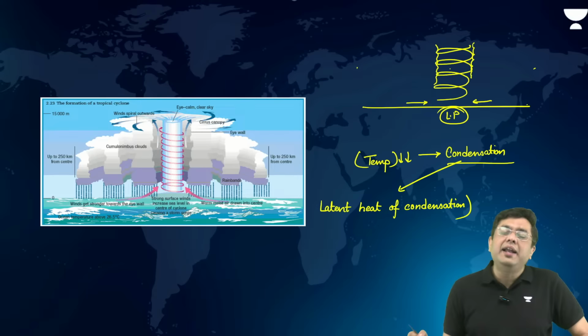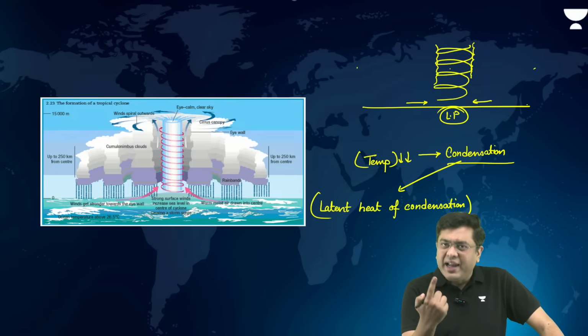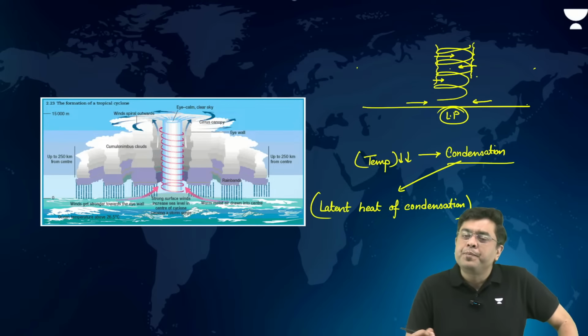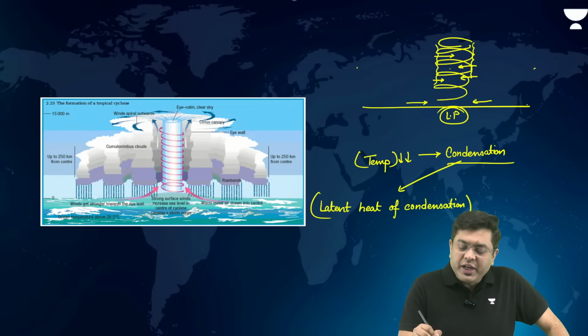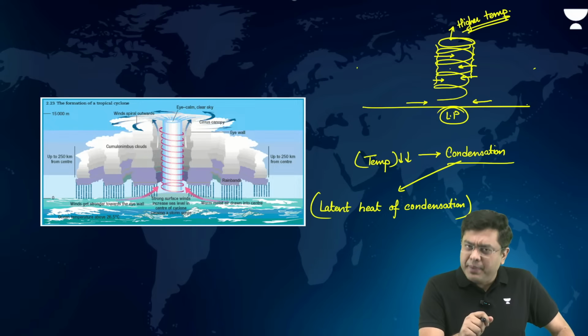Now, where will that latent heat of condensation be released? Wherever you have the rising air where condensation was happening, isn't it? So that heat will be released in the center here. That is where in the central portion, you will generally come across a higher temperature. Now, will higher temperature ever lead to condensation happening?